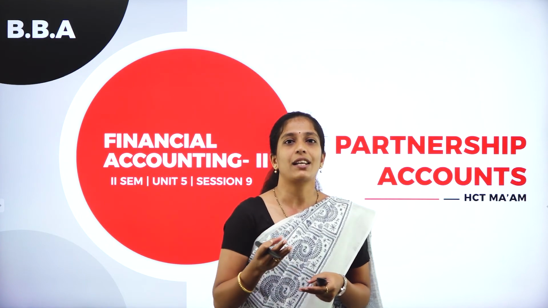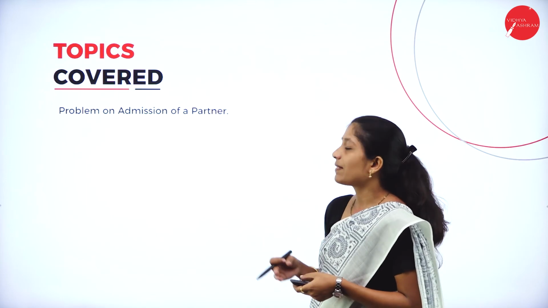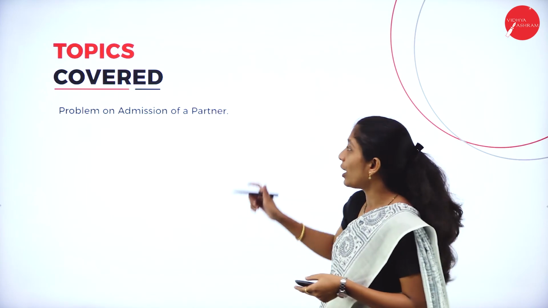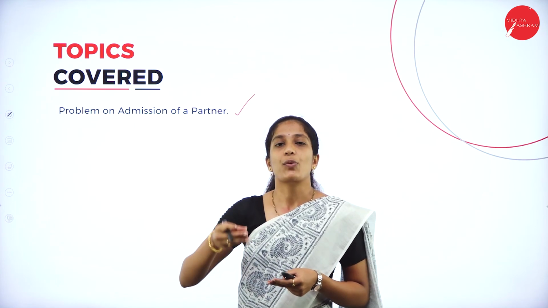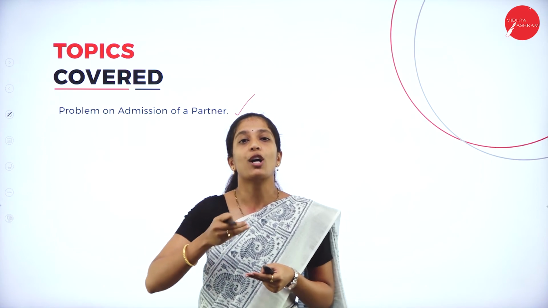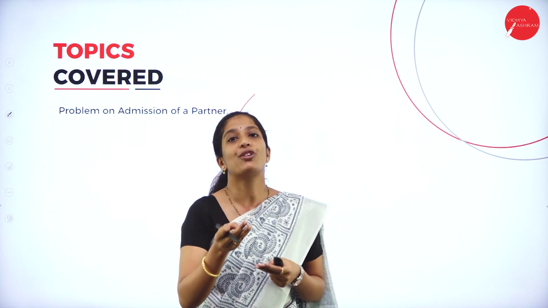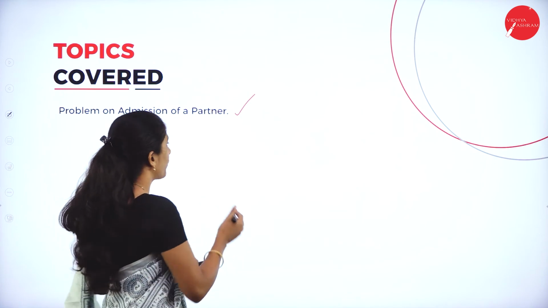Now, we shall quickly recall what we have discussed in the previous session. In our previous session, I had solved a problem on admission of a partner, where the goodwill treatment was quite different. In that problem, goodwill was bought by the new partner, but it was withdrawn by the old partner. So, what was the adjustment relating to goodwill?